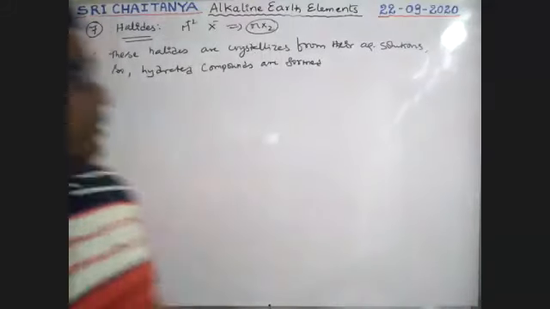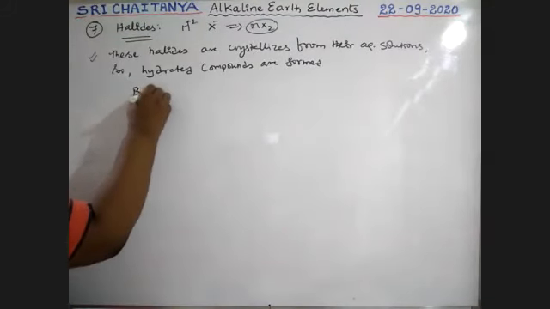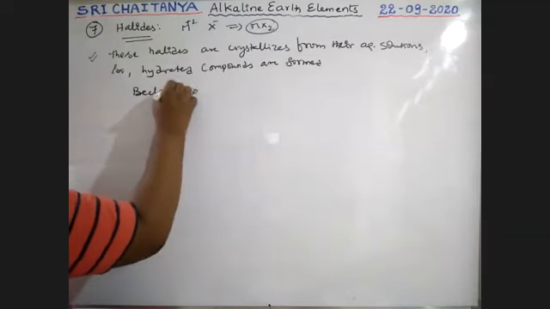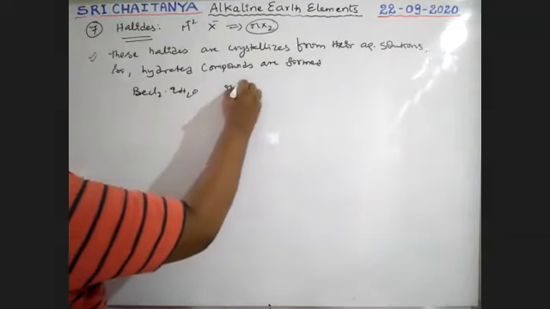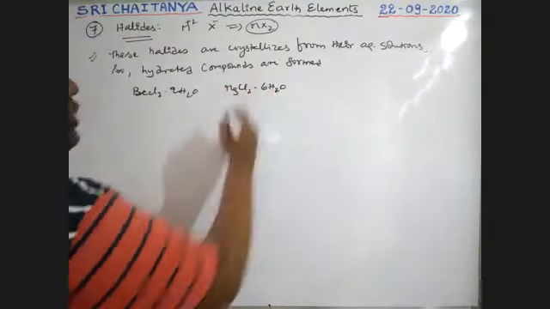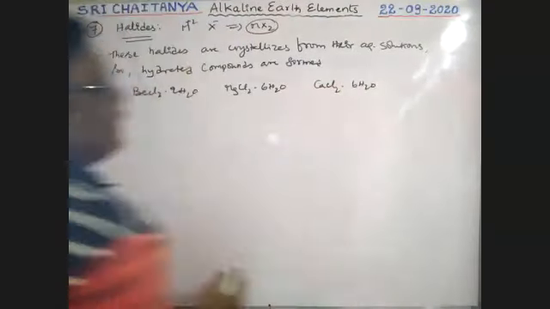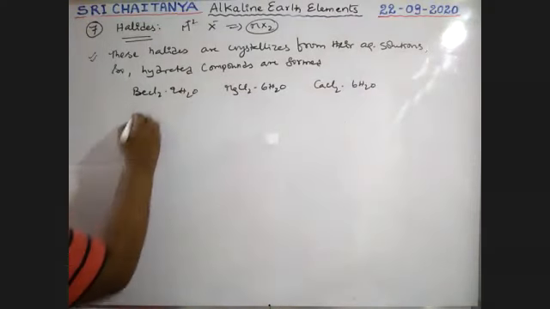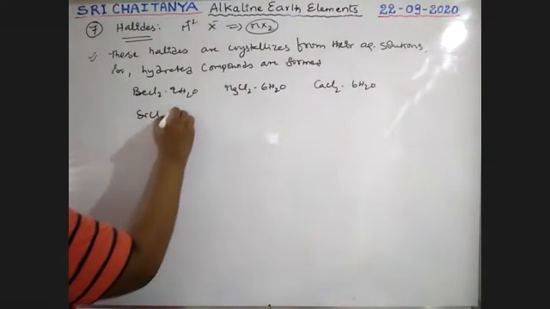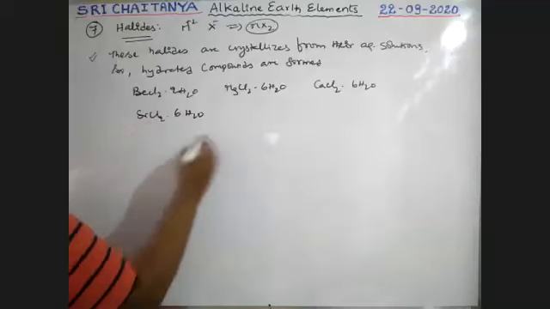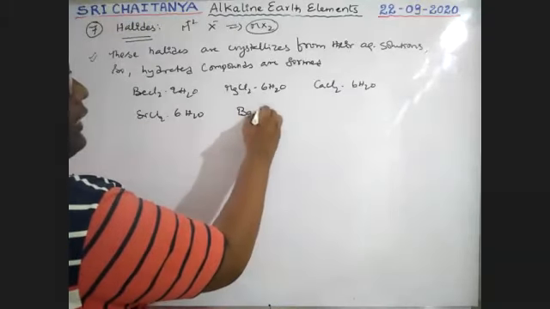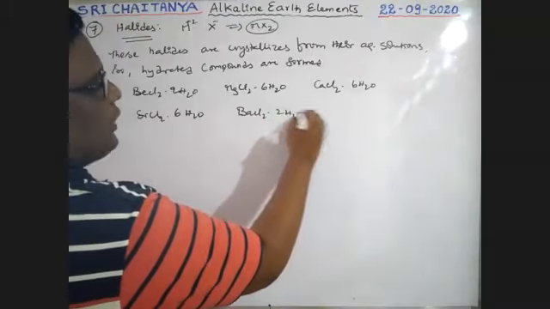See here what we observe: beryllium, BeCl2, 4H2O is formed. Magnesium, MgCl2, 6H2O is formed. Calcium, CaCl2, 6H2O is the product. Next, strontium chloride, 6H2O is the product. Next, barium chloride, 2H2O is the product.